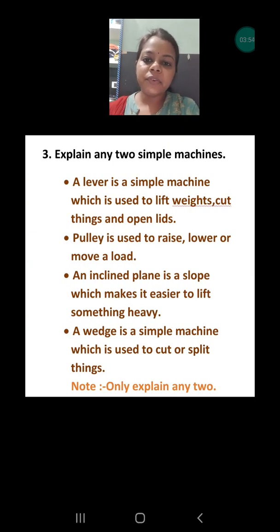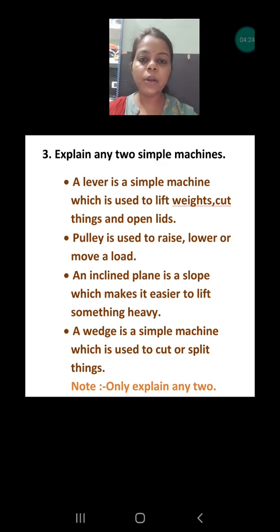Our question number 3 is asking about the simple machine. Simple machines are the machines which do not have any attachments. Here I have written 4 types of simple machines, but remember you have to explain only 2 types. Any 2 simple machines you can explain. You can explain the lever, which is a simple machine used to lift an object or sometimes cut an object. If you are taking your food in a spoon, you are lifting the food.